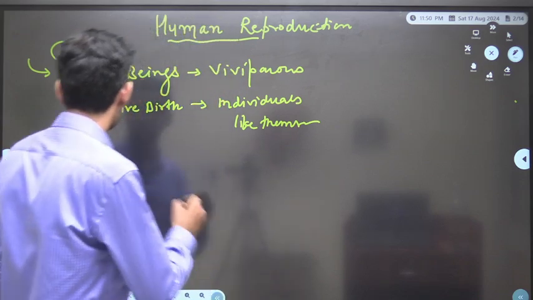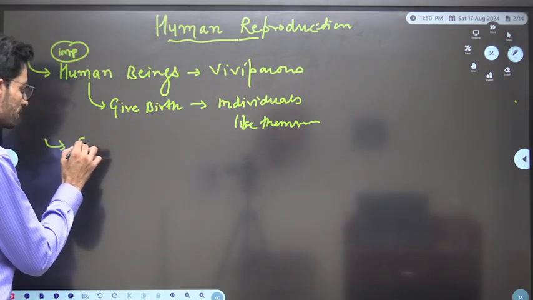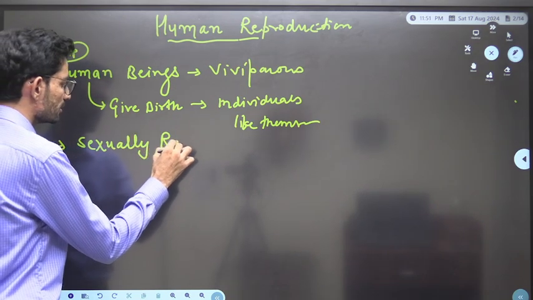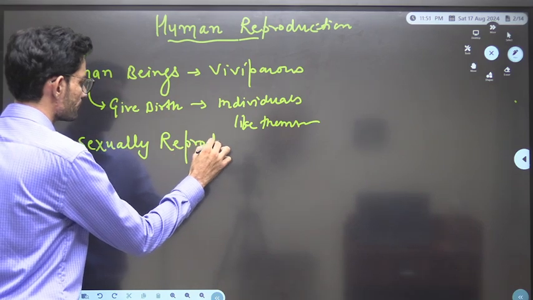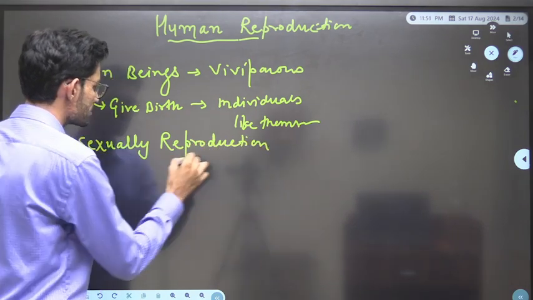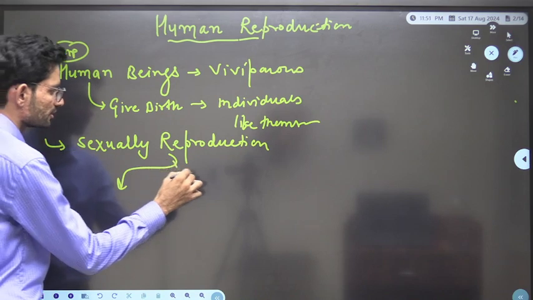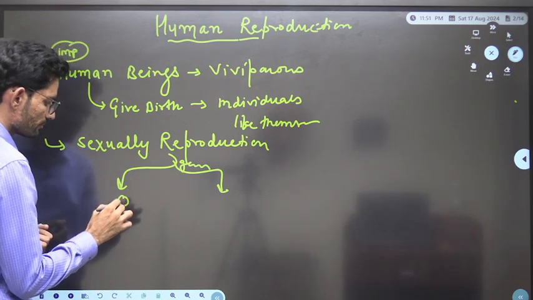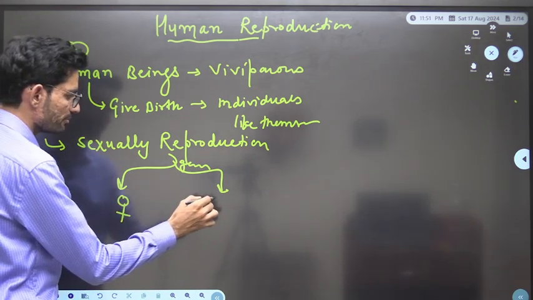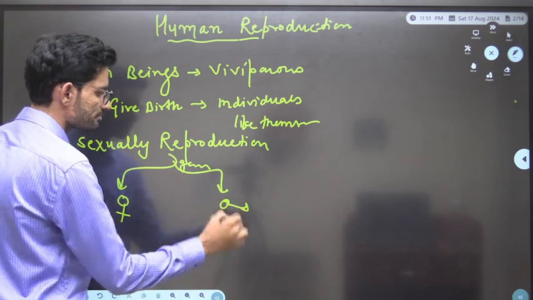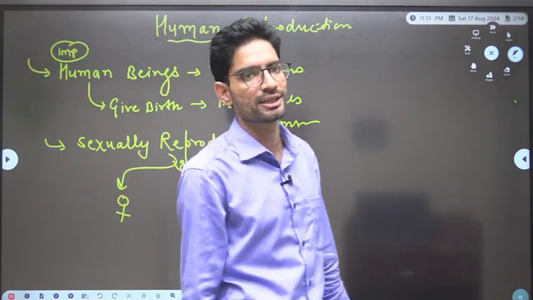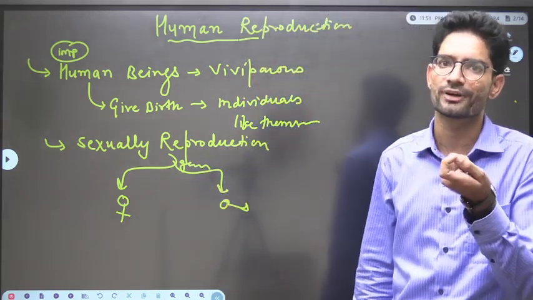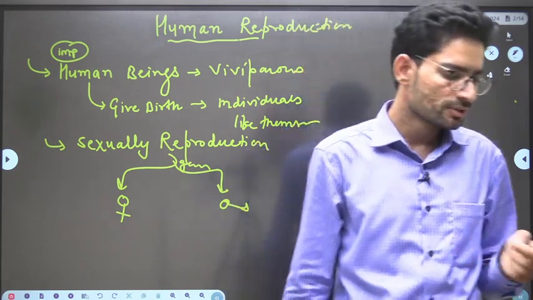They are exclusively sexually reproducing. What does this mean? It simply means they produce gametes. Yes or no? So, the female body produces the female gamete and the male body produces the male gamete, and both gametes get fertilized to form a single-cell zygote, from where the life of every human has started, right?